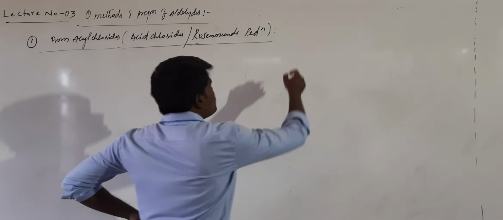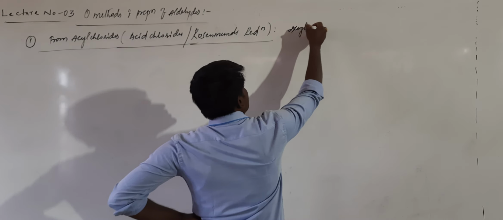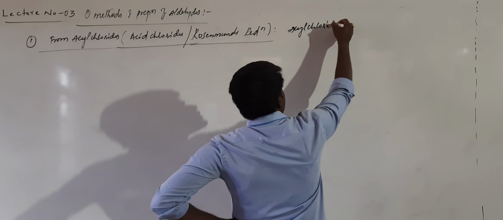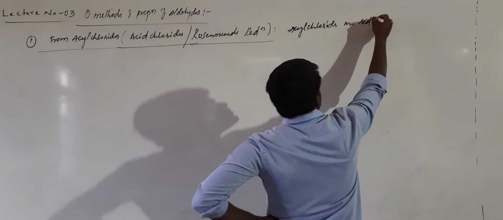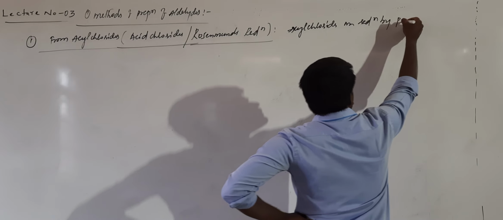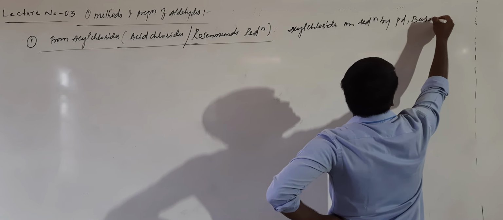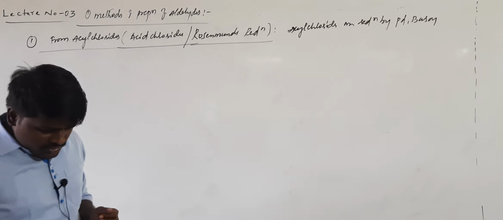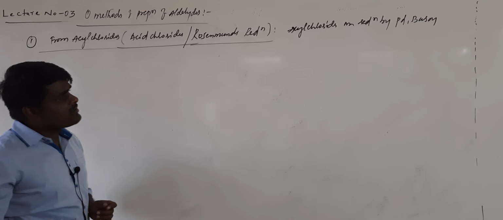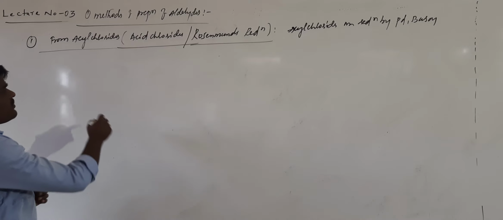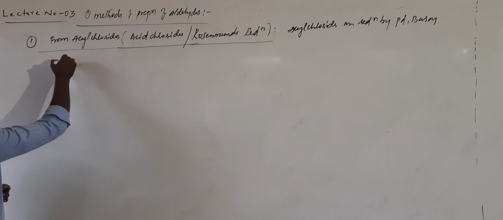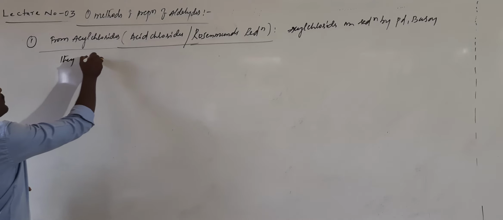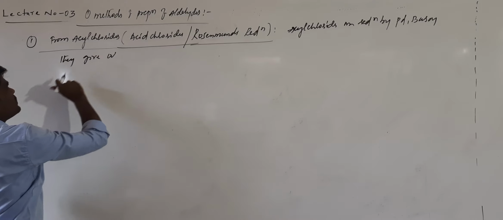First of all, you should know what is meant by acyl chlorides. Acyl chlorides on reduction by hydrogen in presence of palladium and barium sulfate give aldehydes.